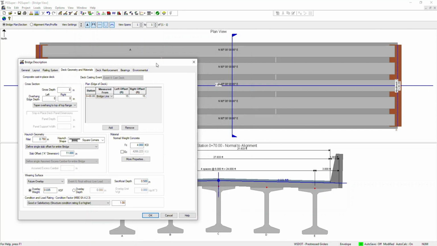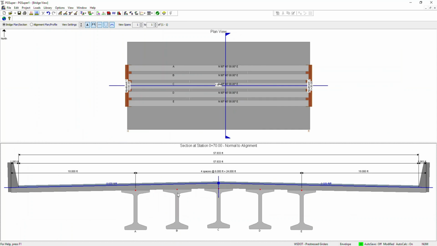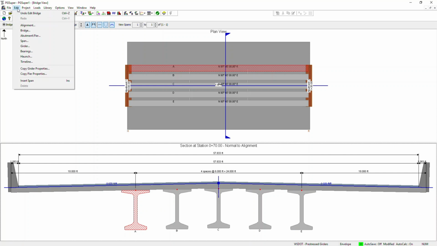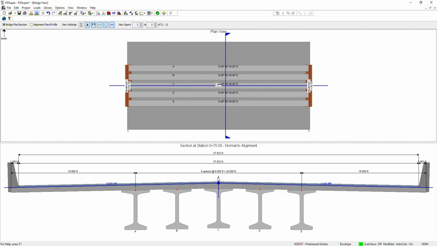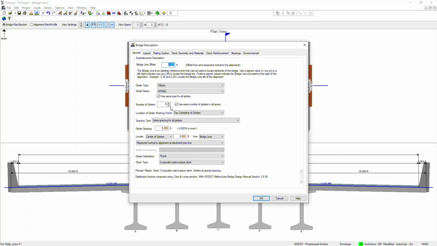On the left, if it's per your roadway section, you might have, let's say, a left offset of 30 feet and a right offset of 30 feet. It will automatically increase the deck width. Based on that, you can increase the number of girders here. You can go to edit, or you can just double click here and increase the number of girders to accommodate the total roadway section.